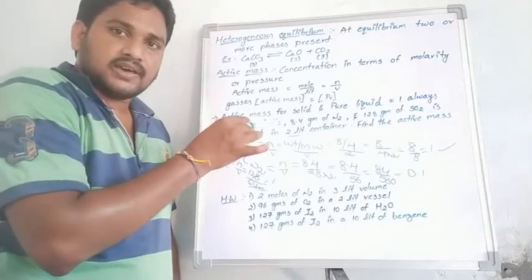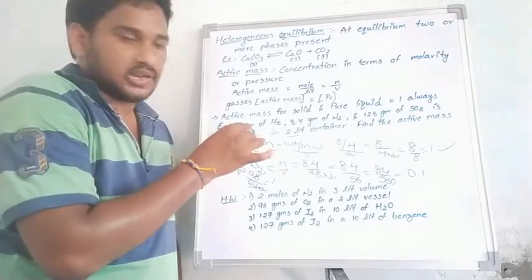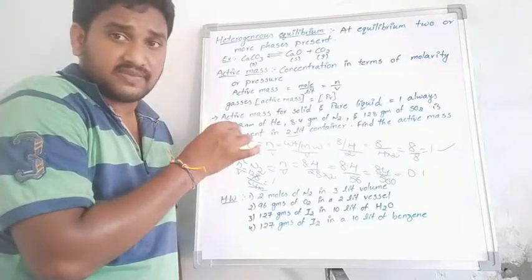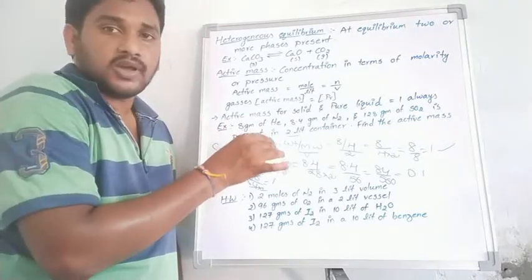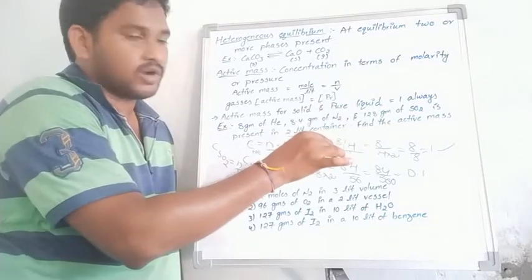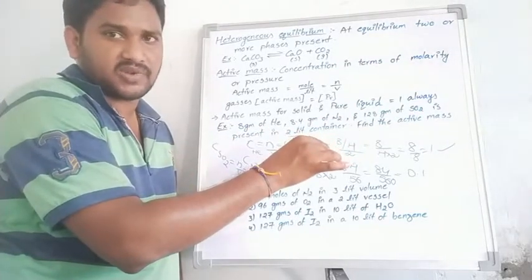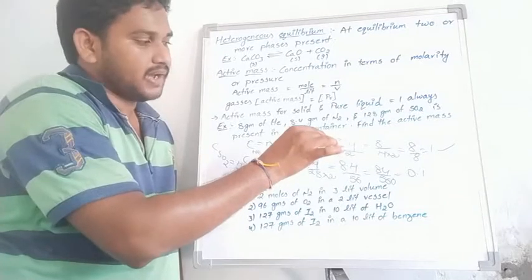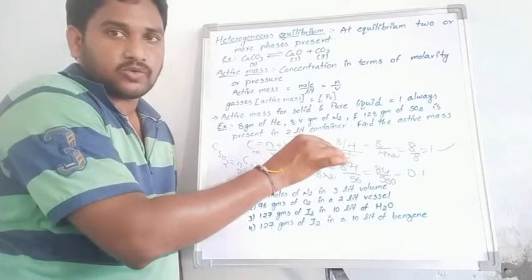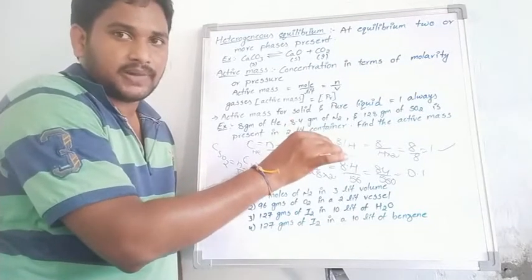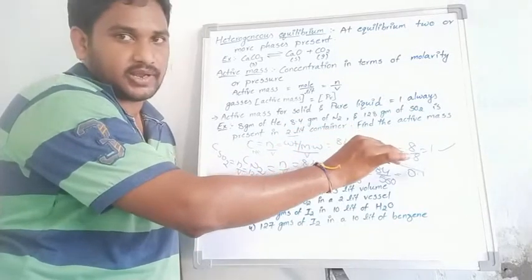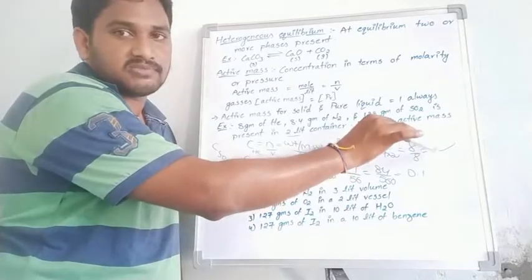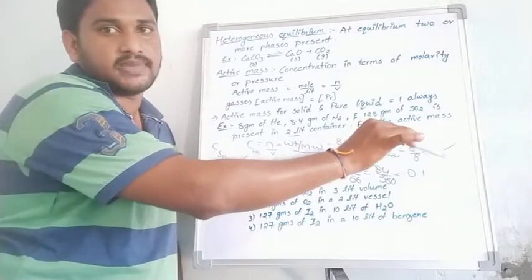What is the active mass of helium? Only 8 grams weight is given. 8 grams by the molecular weight of helium, which is 4, so 8 by 4, and overall divided by volume V in liters. Okay, 8 by 4 by 2. The 2 becomes a reciprocal, 8 by 2 into 4, that is 8 by 8. 8 by 8 means 1. That is the active mass for helium, 1.